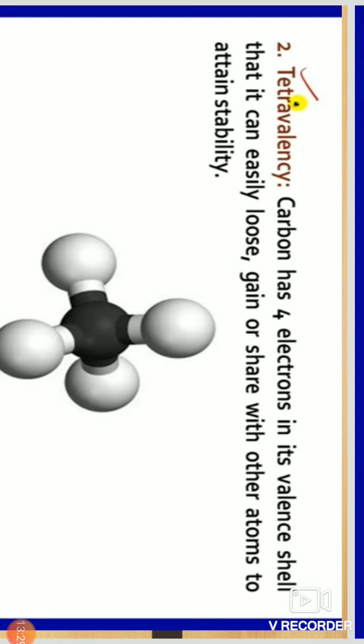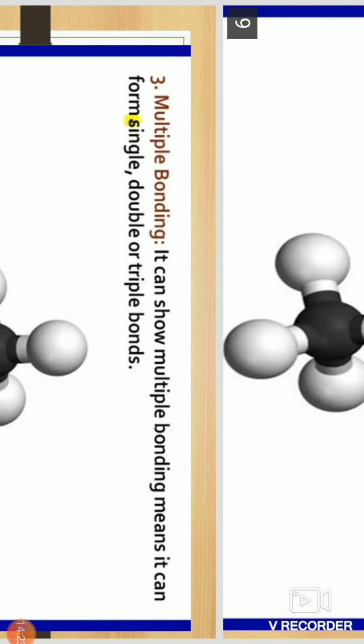Listen carefully. Mono means single, di means double, or 2, tri means triple, or 3, tetra means 4 times, penta 5, hexa 6, hepta 7, octa 8, nona 9, deca 10, undeca 11, dodeca 12.